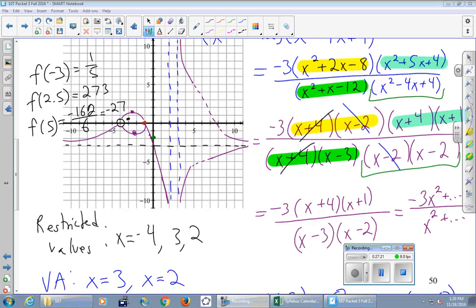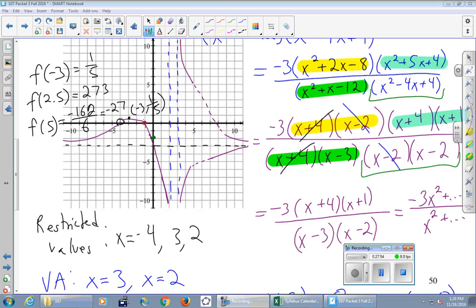I think that narrows it down, right? Was it the top one or the bottom one? It's the top one. So I'm just going to erase. You're welcome to now start drawing this guy in. So we're erasing the bottom guy, and I'll update the top guy. It looked like the top guy, but I didn't quite know where it was. So something like that. This was -3, 1/5. Good there.